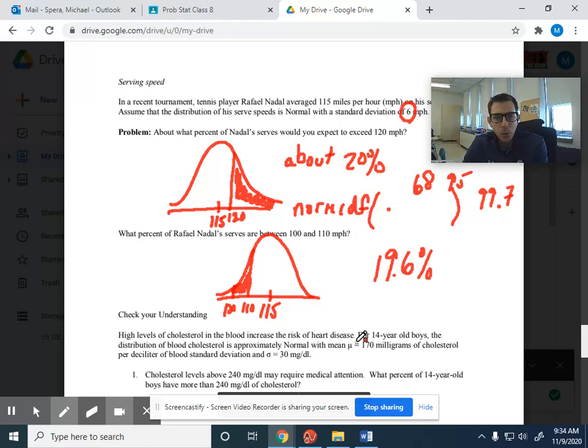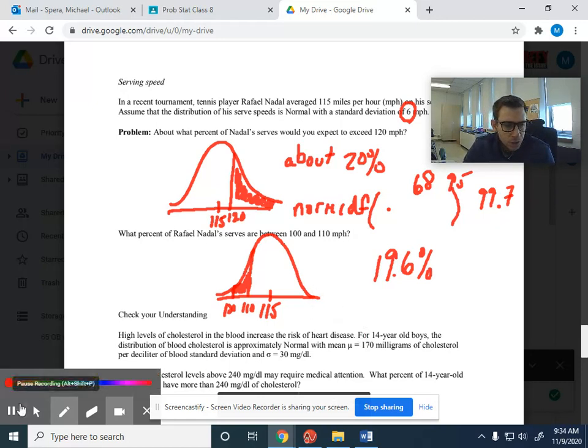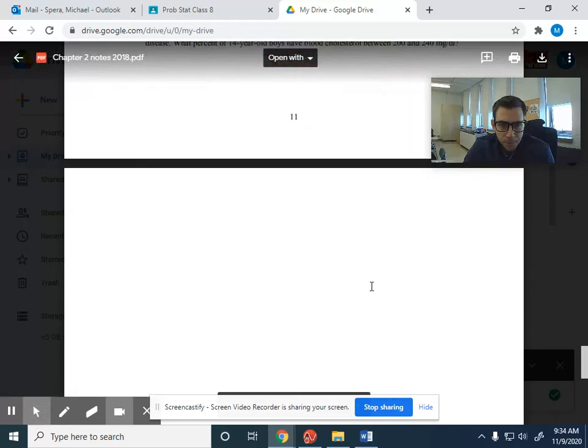Where we're going next is we're going to be asked the question a little differently. To show you that, I'm going to go down in your notes a little bit.